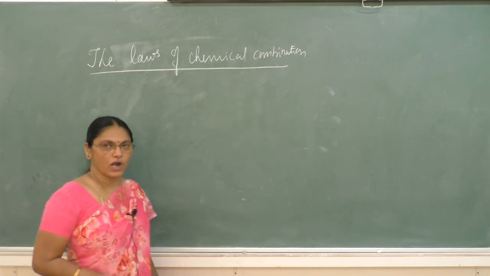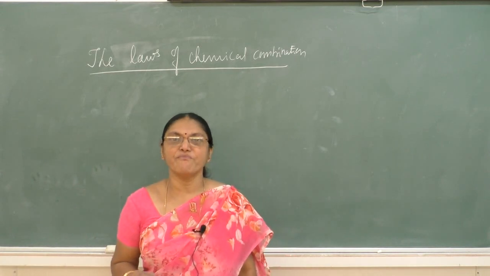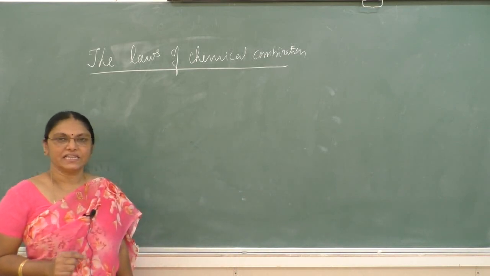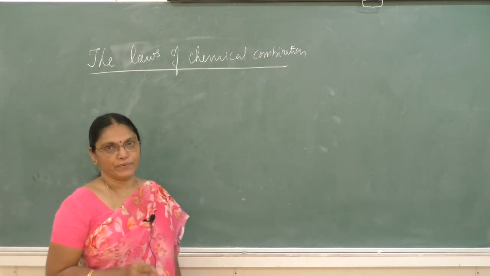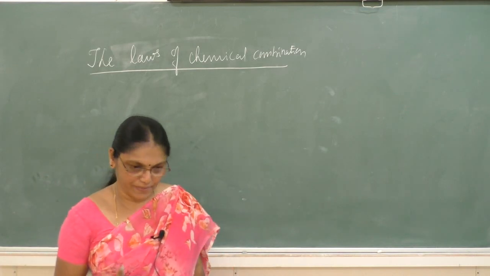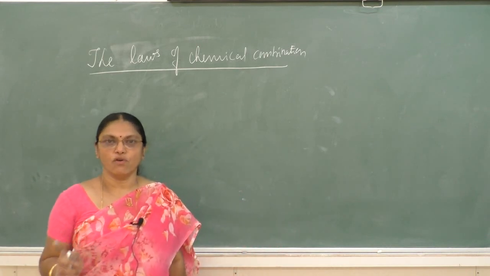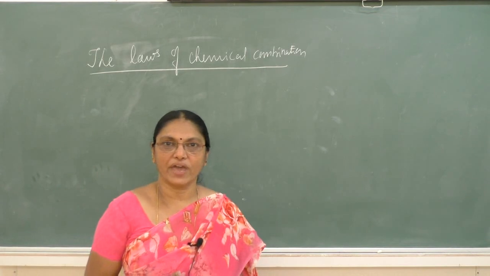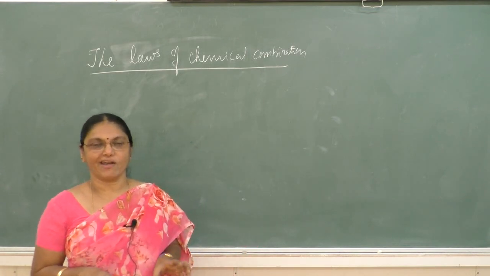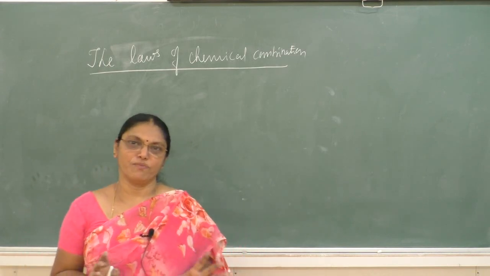The important laws are the law of conservation of mass, the law of definite proportion, the law of multiple proportion, Gay-Lussac's law of volumes and Avogadro's law. These are the important laws which explain the formation of compounds.